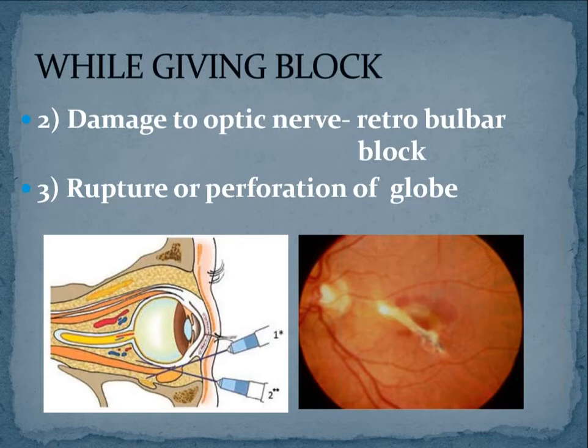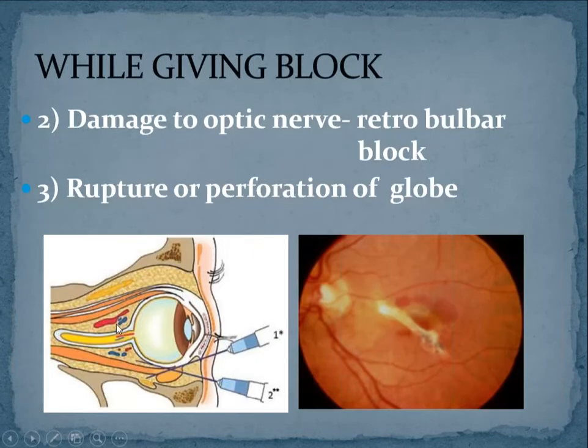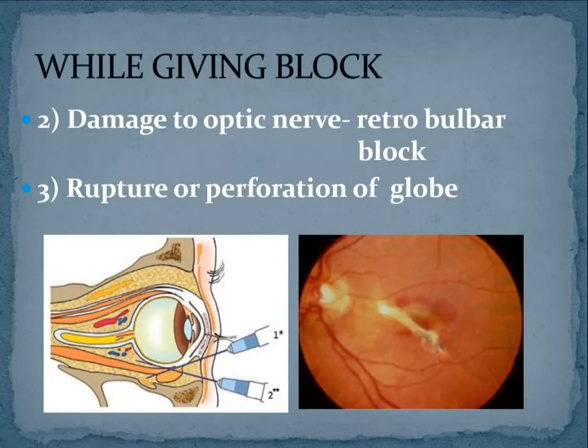The second possible complication, especially with retrobulbar anesthesia, is accidental damage to the optic nerve. Your needle can press on the optic nerve and cause accidental damage. Then the third thing is it can occur even with peribulbar or with retrobulbar. The third thing is accidental puncture of the globe itself.